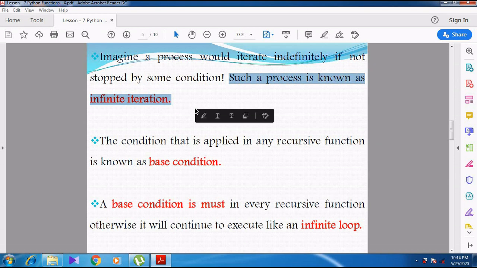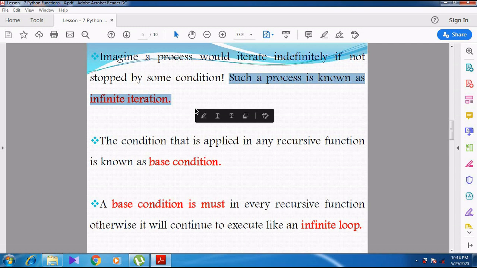Finite means finite numbers, a set of numbers; we can say it is countable. But infinite means it is uncountable. So, whenever a process is not stopped by a condition, that process will go on executing. Such a process is called infinite iteration.